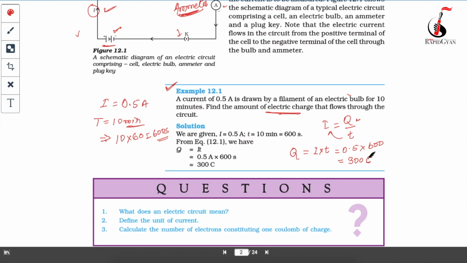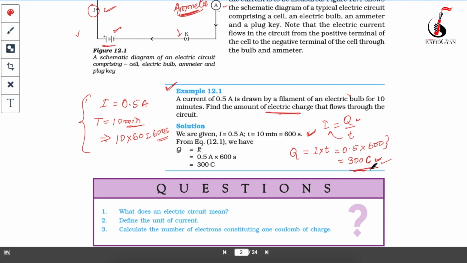Make sure to write the unit at the end of your answer, otherwise you will not get full marks in the exam. In the exam, when solving this kind of question, first write the values given in the question. After that, write the formula. After that, do your calculation, and while writing the answer, make sure to write the SI unit at the end. Then only you will get full marks.